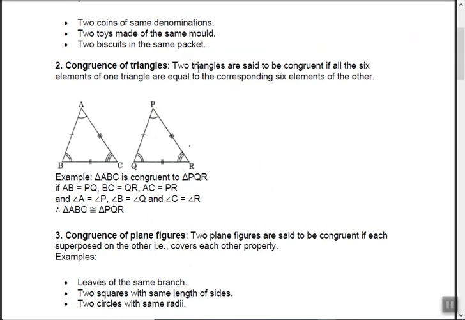Congruence of triangles. Two triangles are said to be congruent if all the 6 elements in one triangle are equal to the corresponding 6 elements in the other. What are the 6? 3 sides and 3 angles, right? Simple. They should be equal to the 3 sides and 3 angles of another triangle. See this, in these two triangles: AB equals PQ, BC equals QR, AC equals PR, and angle A equals angle P, angle B equals angle Q, angle C equals angle R. So if all these 6 are equal, then triangle ABC is congruent to triangle PQR. That is the basic meaning of congruence.